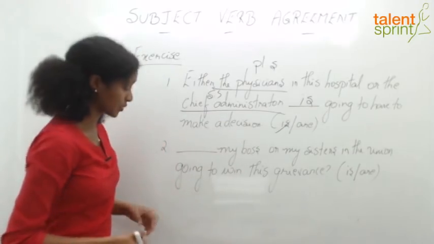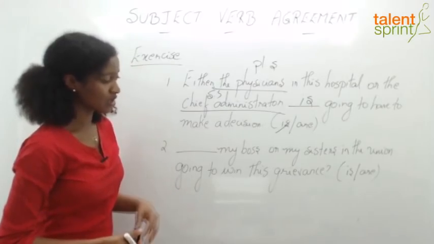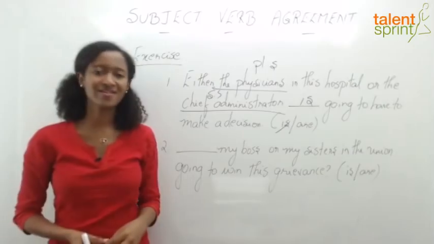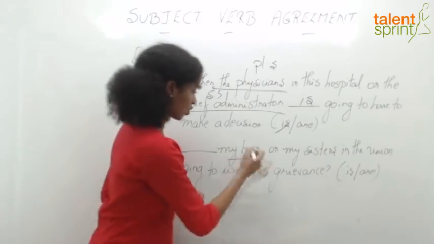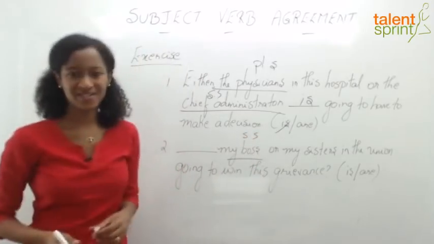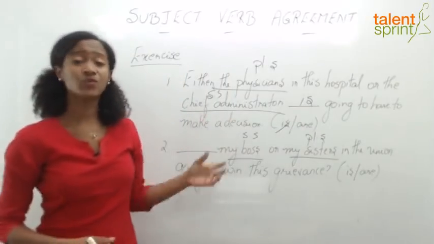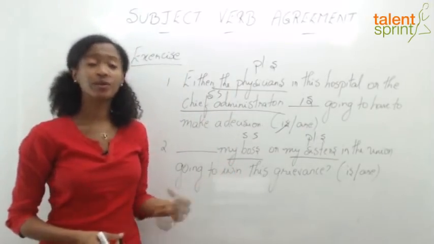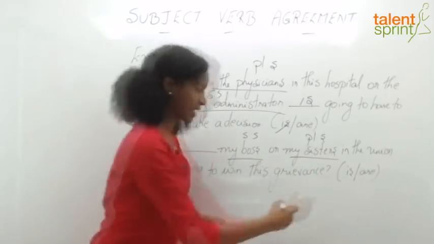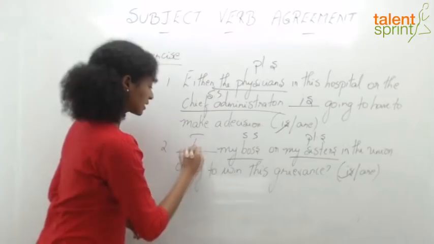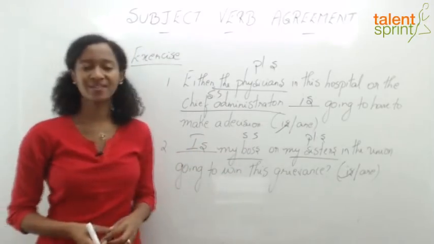Let's look at our second example. Dash my boss or my sisters in the union going to win this grievance. Again, the options are is or are. Here again, we have two subjects. One is my boss, singular subject, or my sisters, plural subject. Same rule as the previous one, right? The subject that is closest to the verb form is the singular subject. So we're going to go with the singular verb "is." Is my boss or my sisters in the union going to win this grievance?